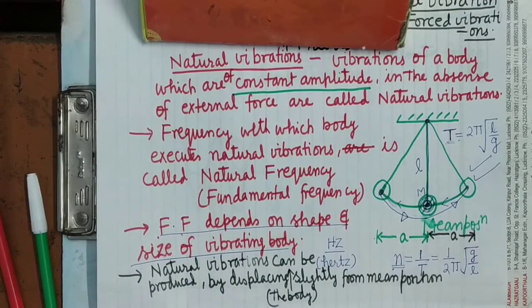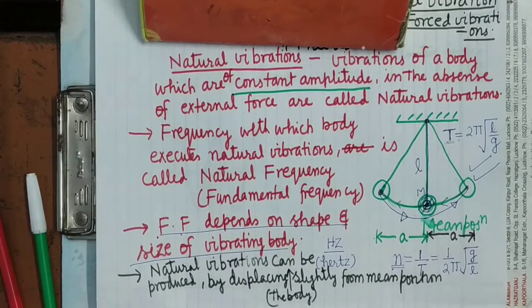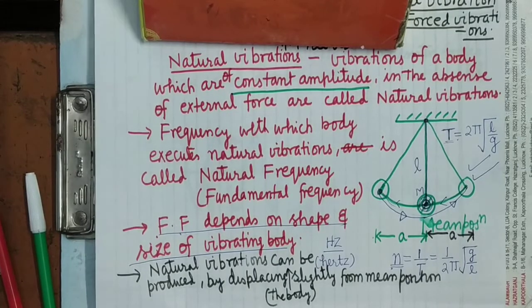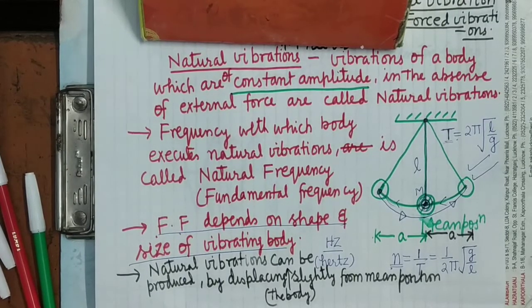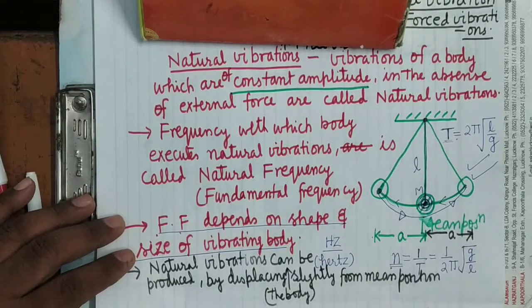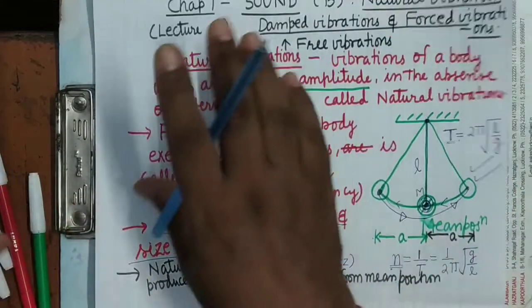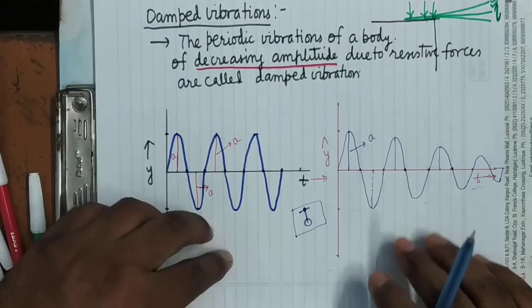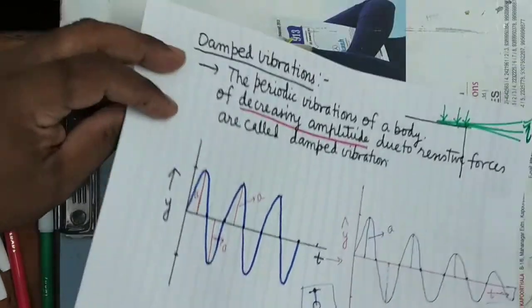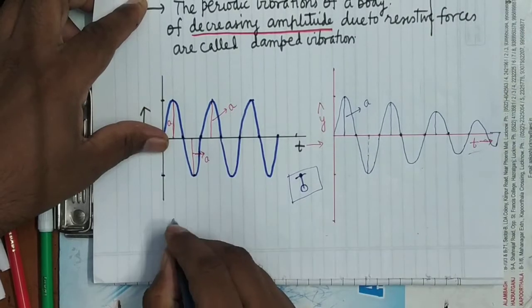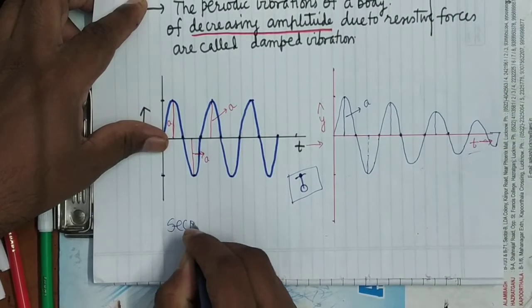This you have already studied in Chapter 1. You have also heard about a seconds pendulum. What is a seconds pendulum? It is the pendulum whose time period is 2 seconds. It's clear? What do you mean by seconds pendulum? It is a pendulum whose time period is 2 seconds. That is known as seconds pendulum.